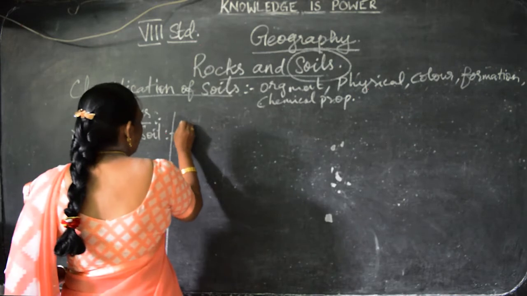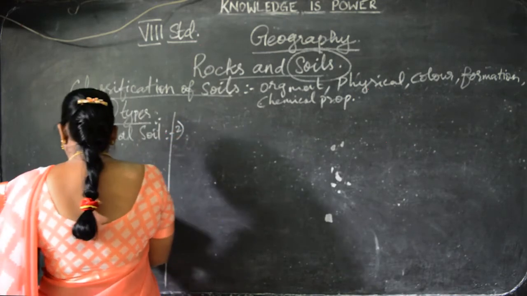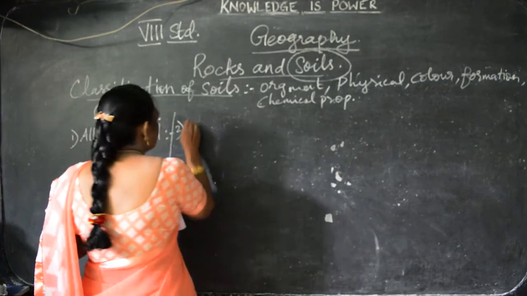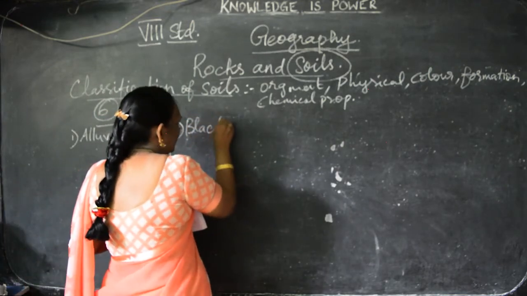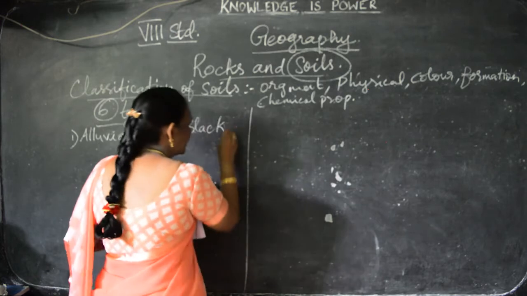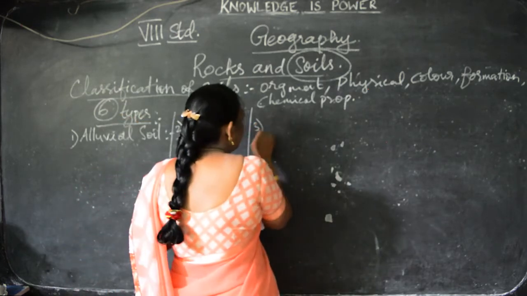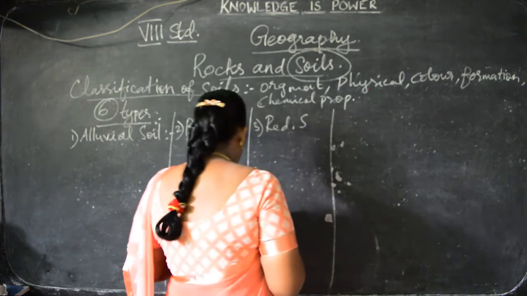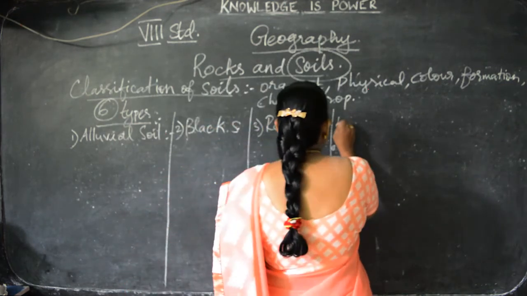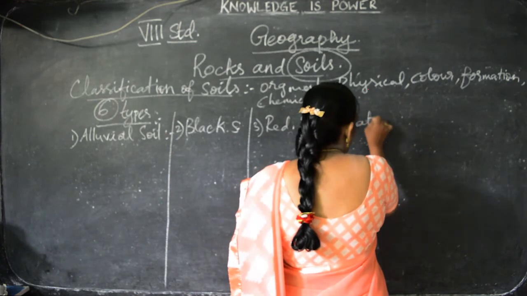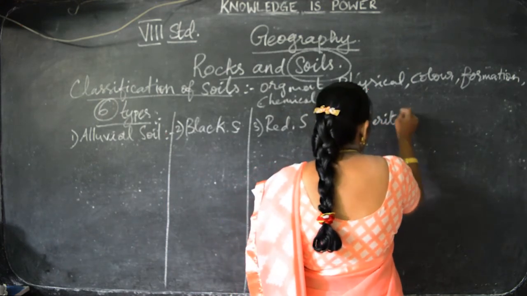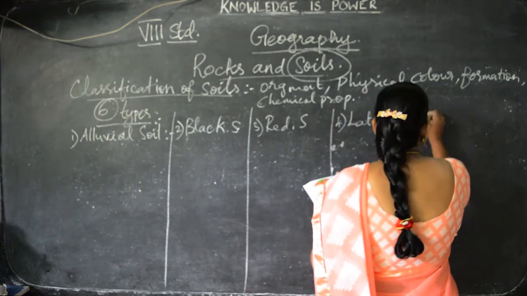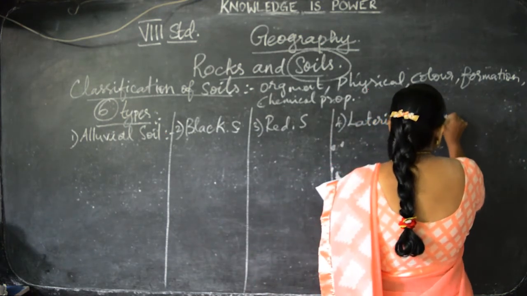Second one, black soil. Third one is red soil. Fourth one is laterite soil. Fifth one is mountain soil.